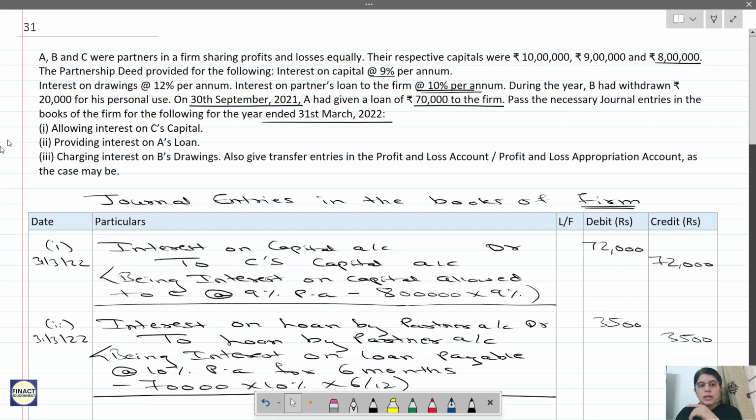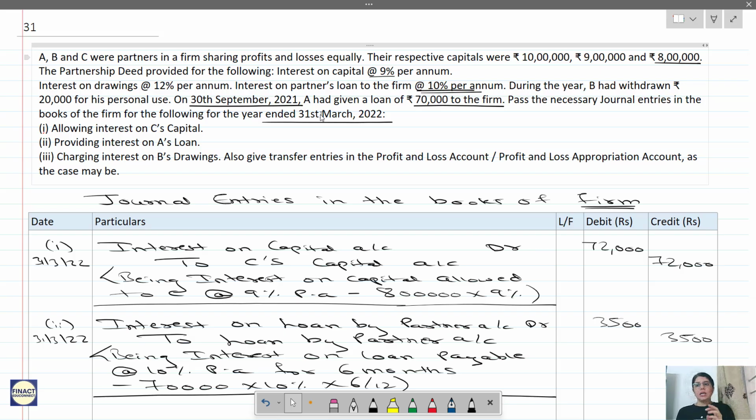Now the third one, charge interest on B's drawing. Now see here, B had withdrawn rupees 20,000 for his personal use. In drawings we have learned about irregular drawings and regular drawings. Now is this an irregular drawing? I don't know. They have not given me any time period when that 20,000 was withdrawn. They have just given me that annually this 20,000 was withdrawn. So I don't know whether it's a regular drawing or irregular drawing.